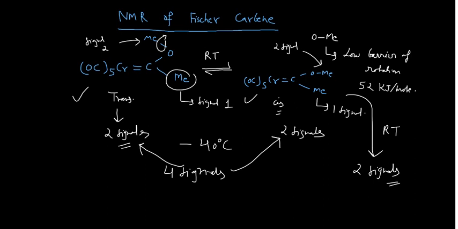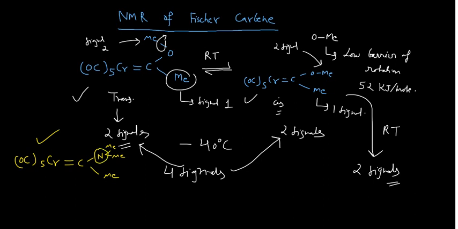Now say I change the compound in this manner: you have CO 5 times and chromium, doubly bonded with this carbon, and here you have NMe, with methyl already there, and this is methyl. It is another Fischer carbene because a heteroatom is there.